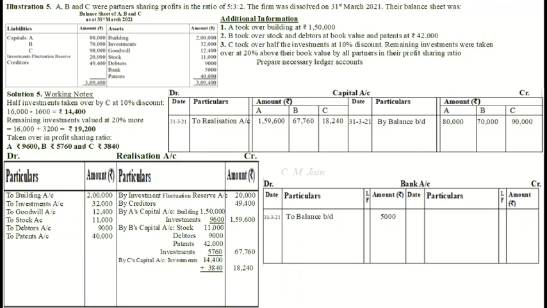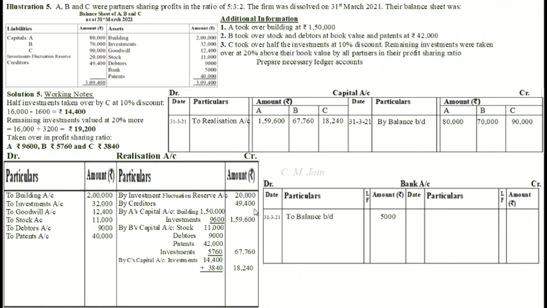Then stock taken over by B, debtors taken over by B, patents also taken over by B. So all assets have been treated which were to be treated. Now coming to liabilities side. Reserve is not an actual liability. So nothing was to be done for it.